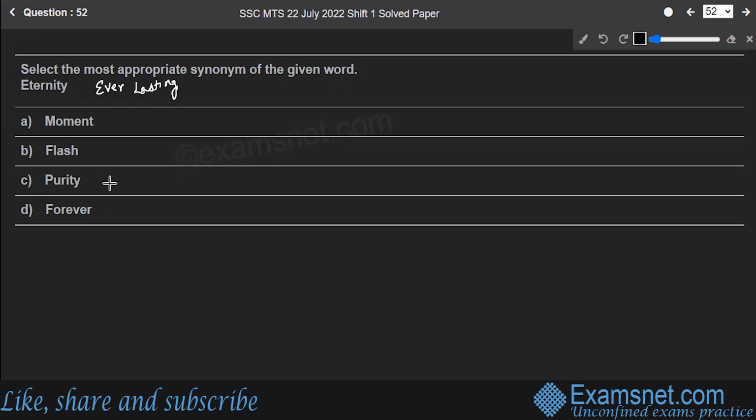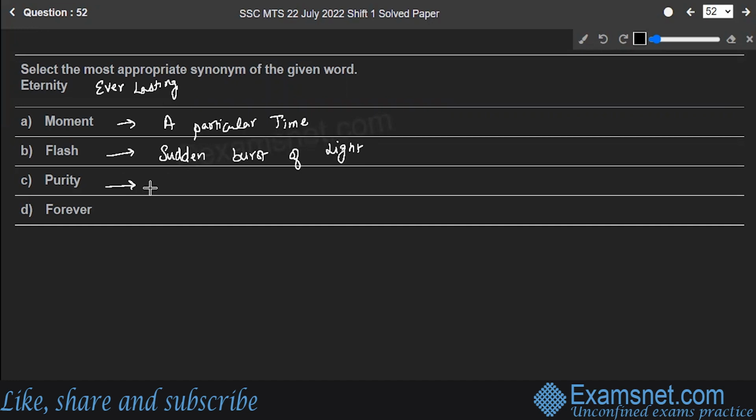Next, moment. What do you mean by moment? It means a particular time. Flash refers to a sudden burst of light.